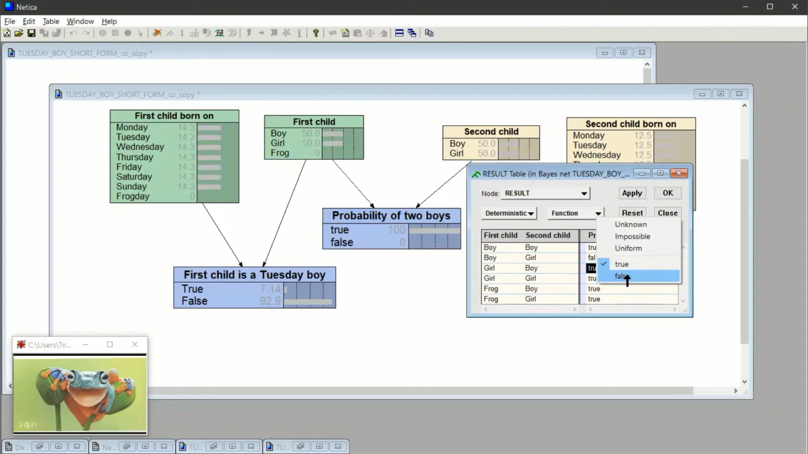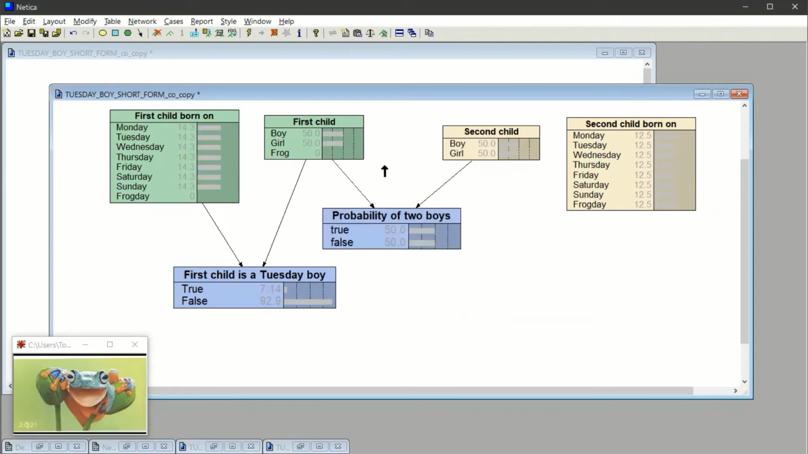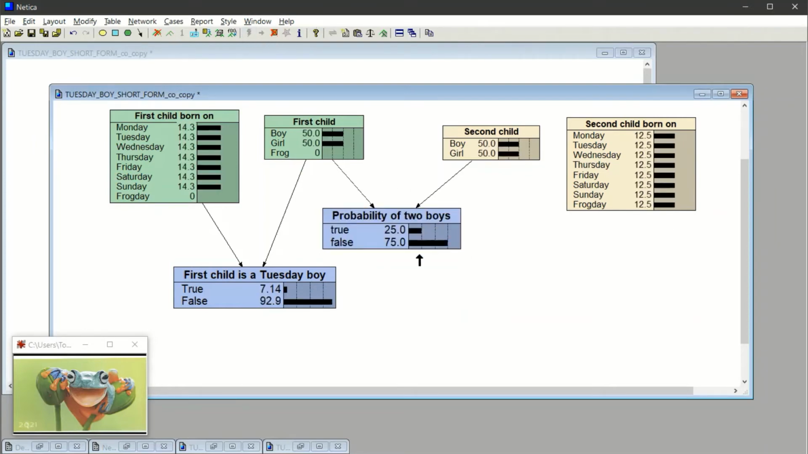False. Impossible. Girl, girl. False. Frog boy? Well, then false. And frog girl? Then it's false. And then we apply and we close. Now we go here and we recompute everything. Very good. And we get the exact values that we had in the other net. So everything is working out just fine.